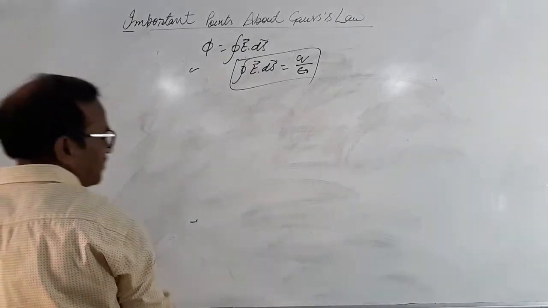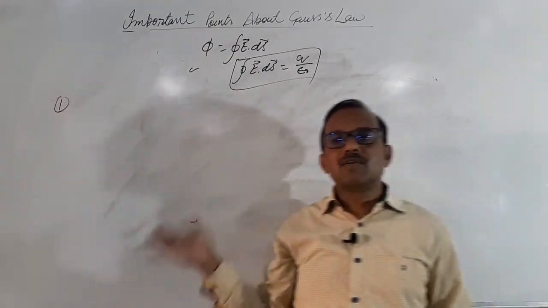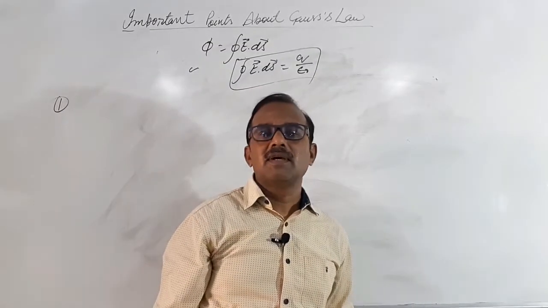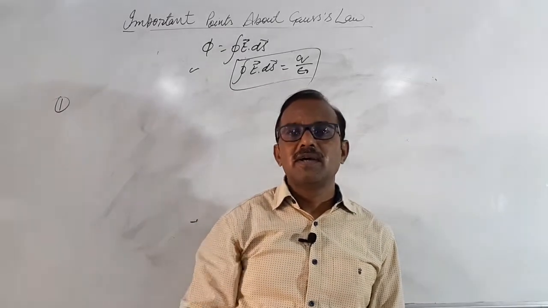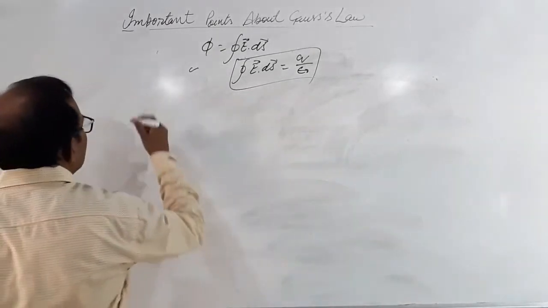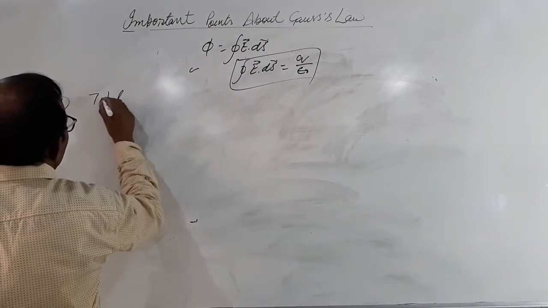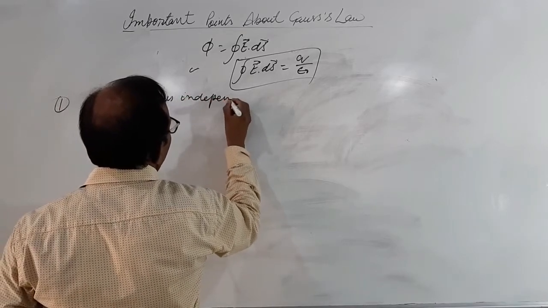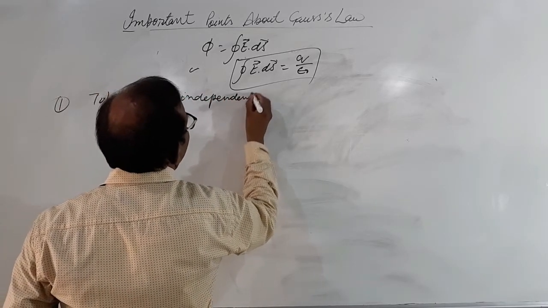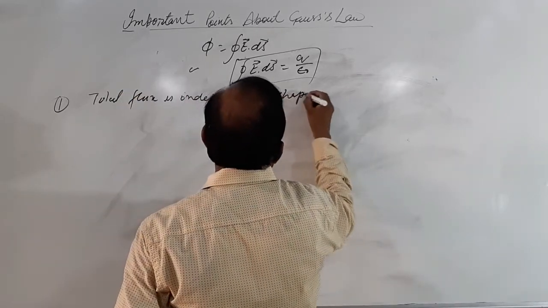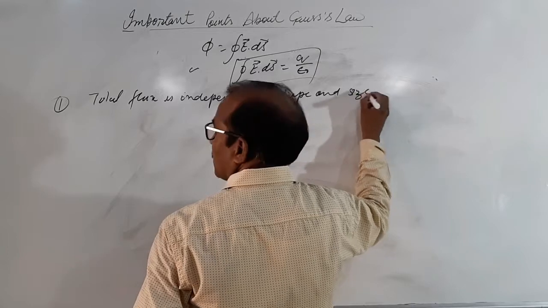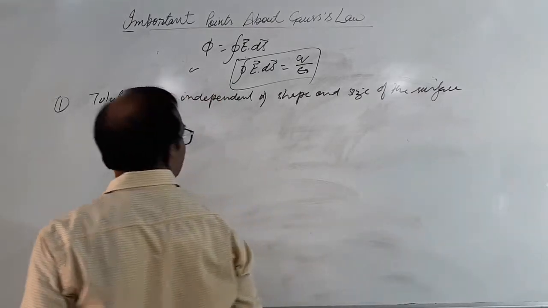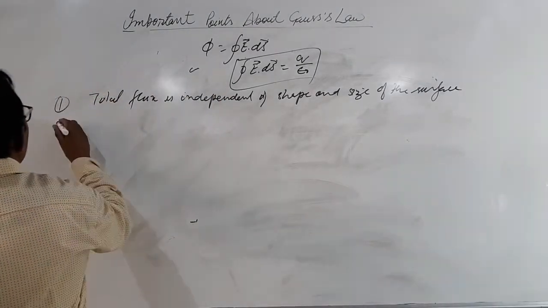So point 1, what is there? Gauss law we have discussed here. Gauss law means total flux through the surface enclosing charge is independent of shape and size. Okay. So total flux is independent of shape and size of the surface. Okay. Second point